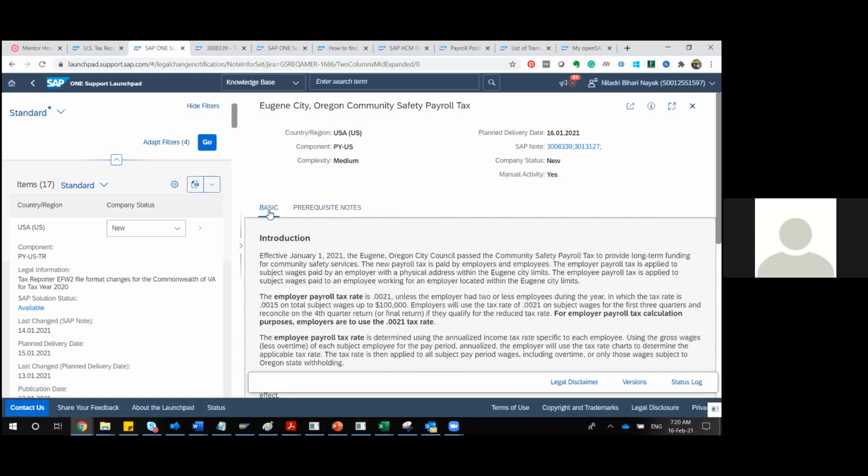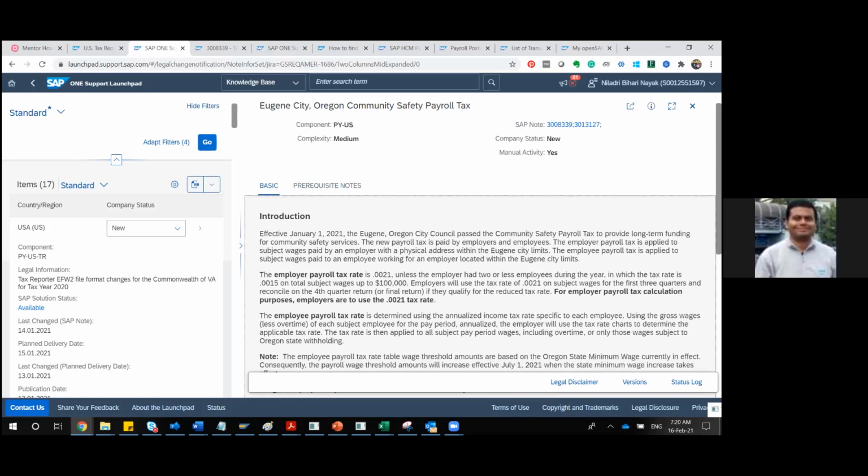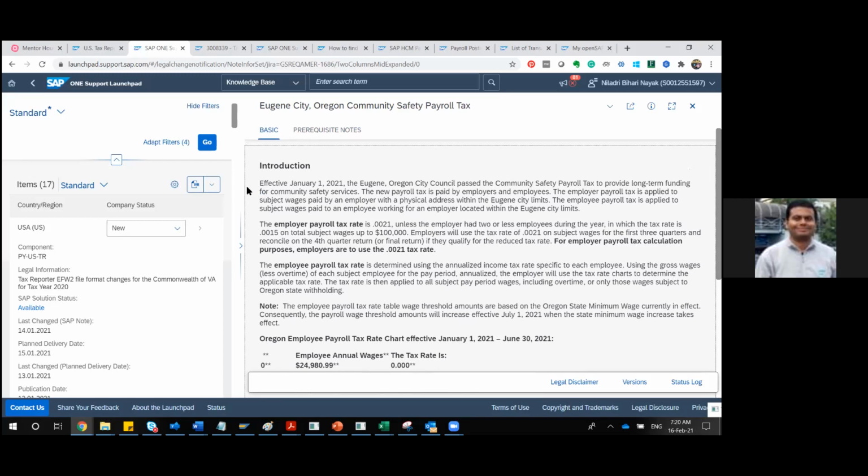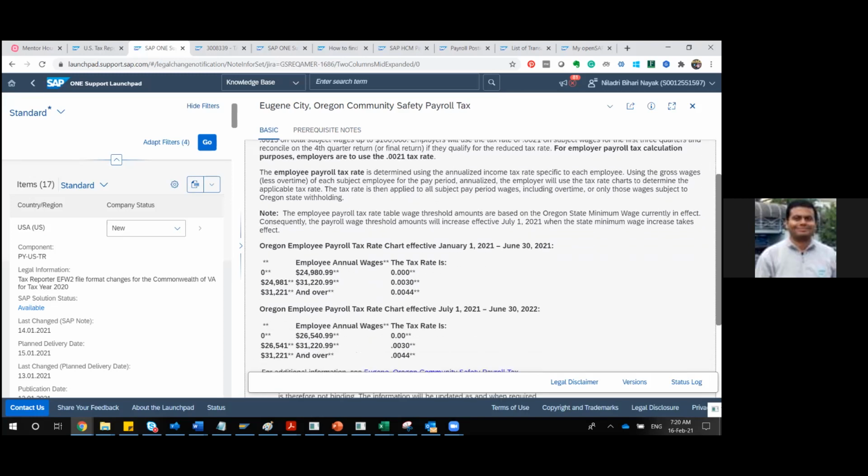Now we'll be going to other sections. Up to this it is clear, the prerequisite note and the manual activity. Yes. Understood. Yes. Okay. Now the basic part, basically this describes what the changes are. They give some explanation saying from this date, for community safety services, a payroll tax is paid by employees and employers, and a certain tax is applicable. So those details are there. I'm not going through that detail, but I'm just focusing on what the changes are.